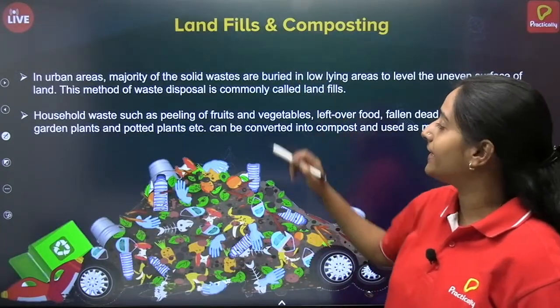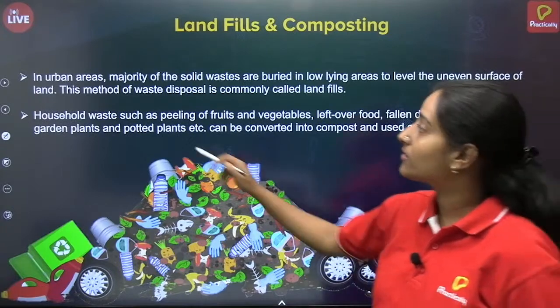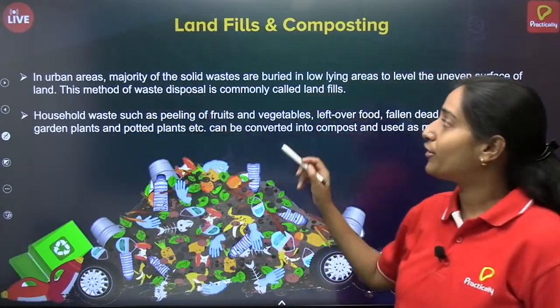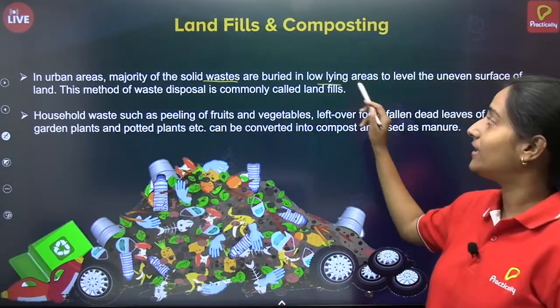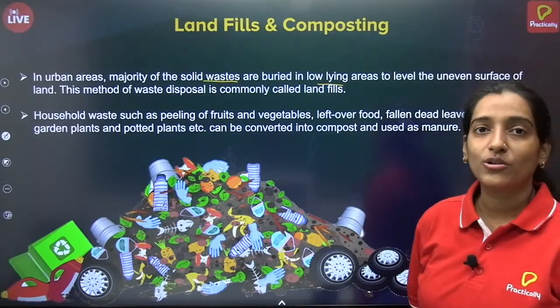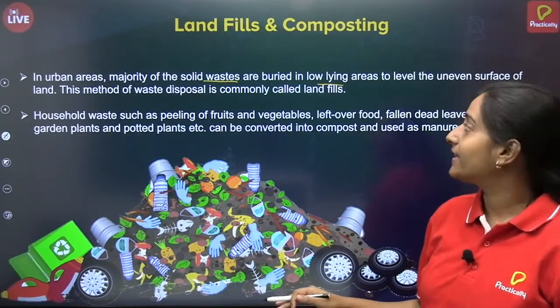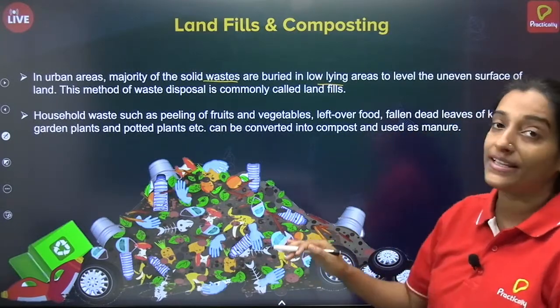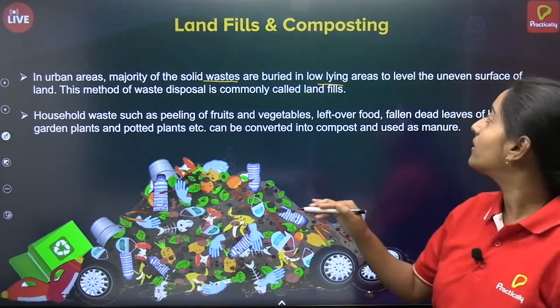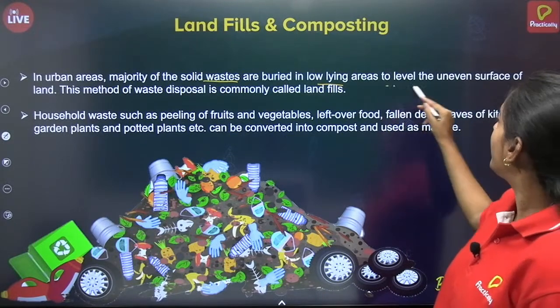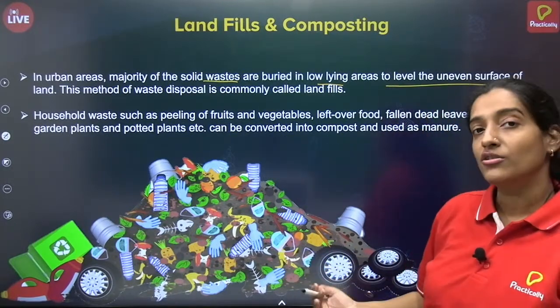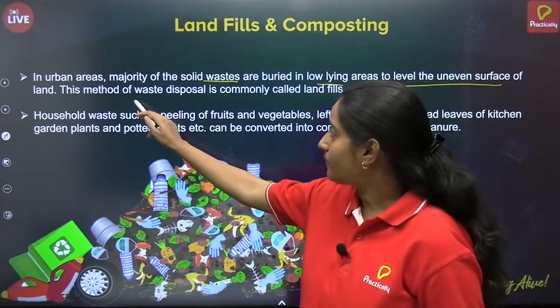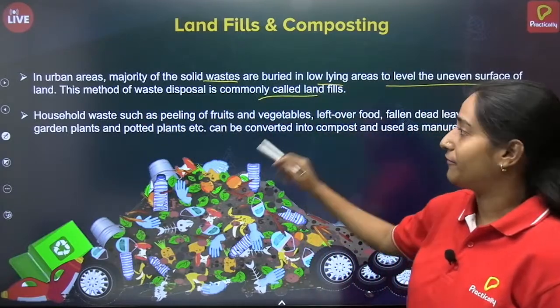So we will see in detail what landfill and composting is. In urban areas, the majority of solid waste is buried in low-lying areas. If land is available, they will dump all the waste in that area and bury it with the help of soil to level the uneven surface. So this is known as landfill.